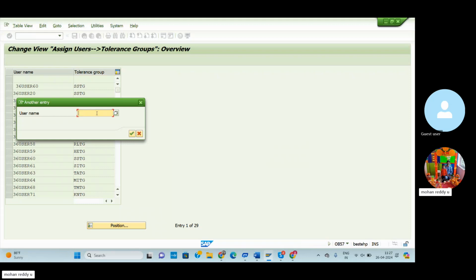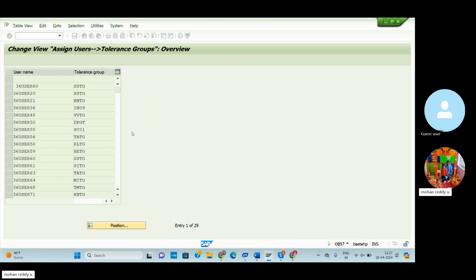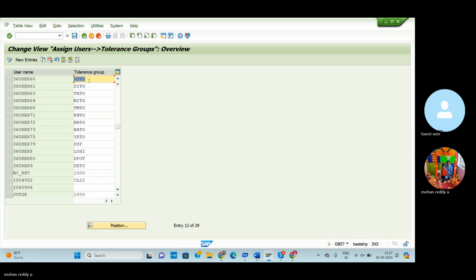So go to the position. Our user ID is 36 something, user 3060. Click here. So here the tolerance group already mentioned is SSTG. It is not our company tolerance group, so we need to change it to our company. The BARC tolerance group is BATG. Click here and save. Transport request will be generated. Then continue. So now we have assigned my user ID to my company tolerance group. Here the BARC tolerance group is BATG.